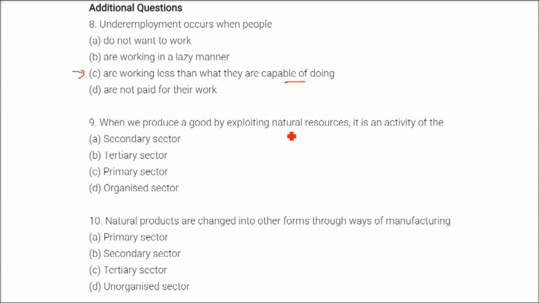When we produce a good by exploiting natural resources, it is an activity of, again, exploiting the natural resources. As I said, this word means we are certainly talking about the primary sector. Natural products are changed into other forms through ways of manufacturing. Now manufacturing has come. This word manufacturing means we are dealing with the secondary sector.